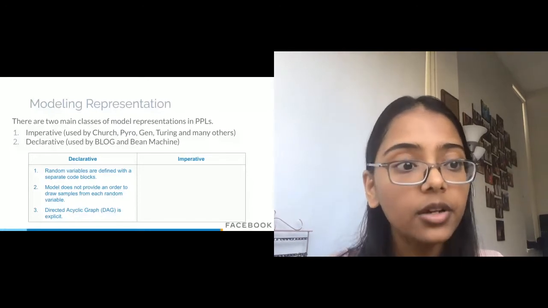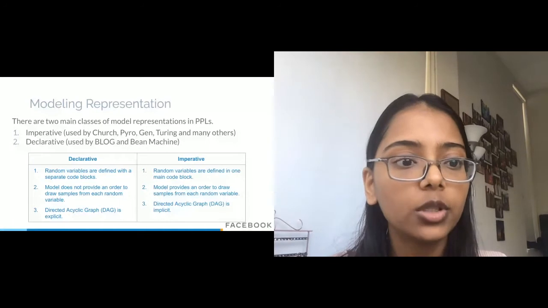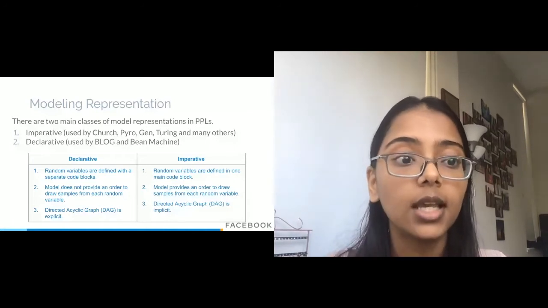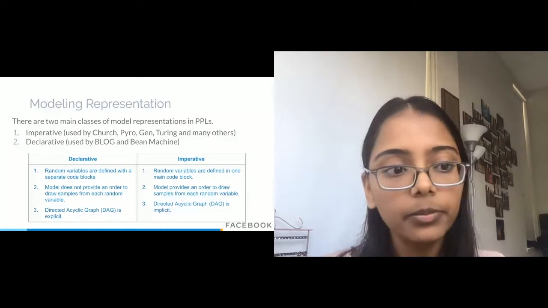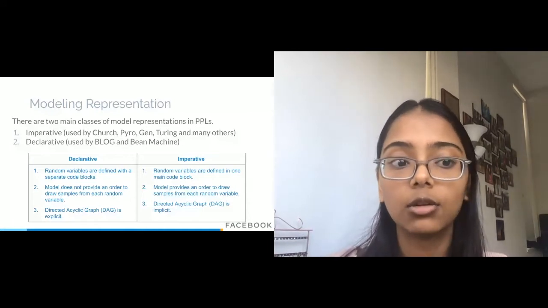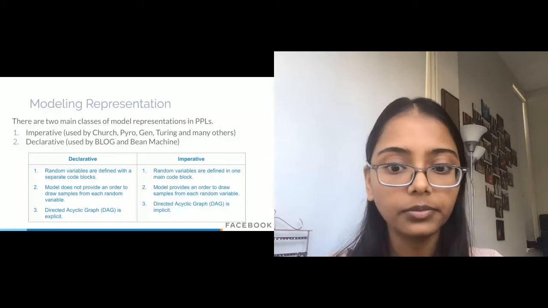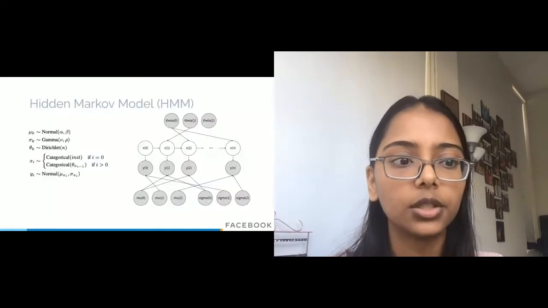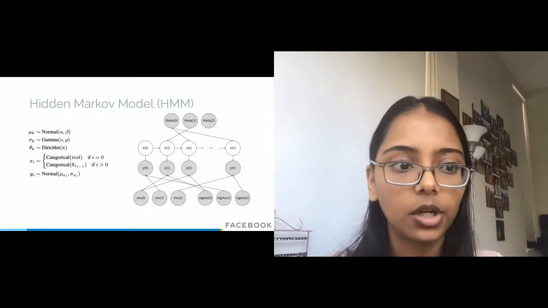While in an imperative syntax, all variables are defined in one main code block, the model provides an order in which to draw samples from, and the directed acyclic graph is implicit. So to understand these better, let's walk through an example together. Let's consider a hidden Markov model.